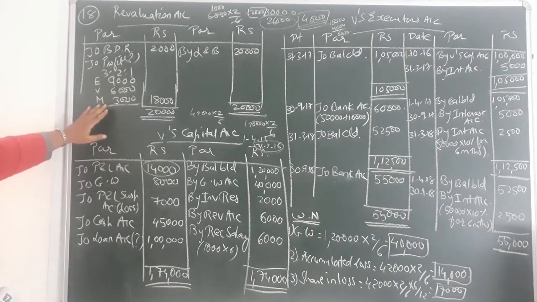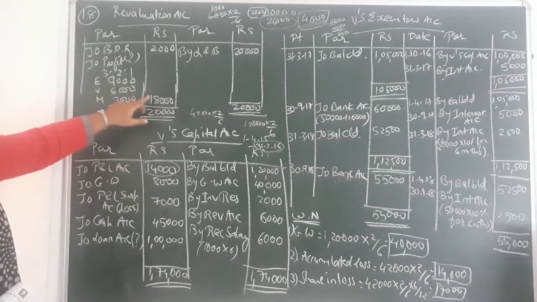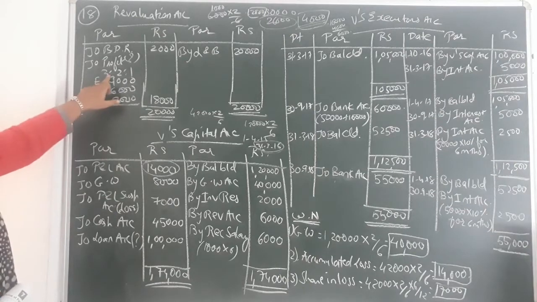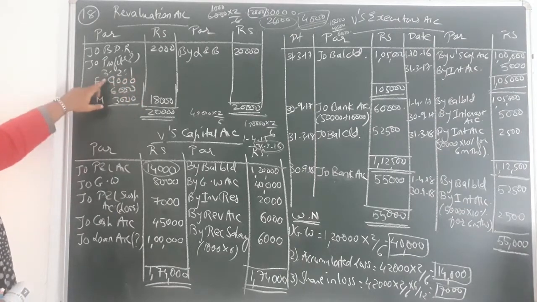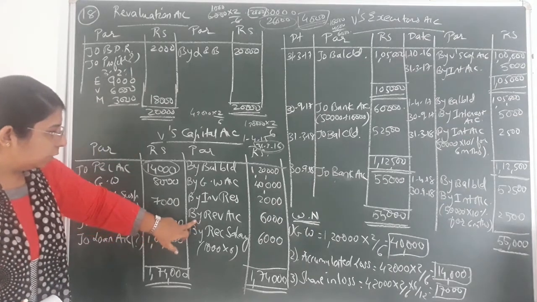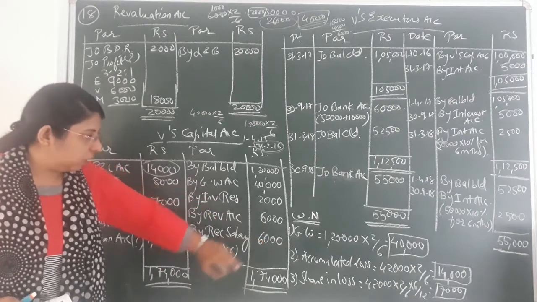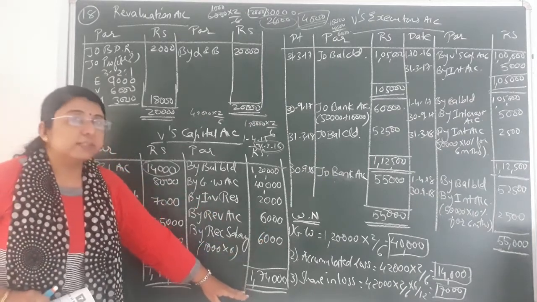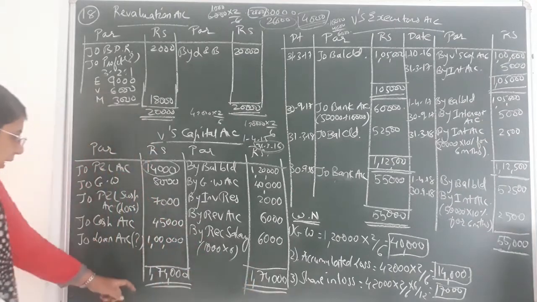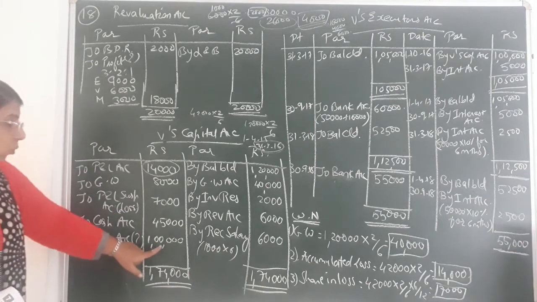When the revaluation account is closed, you can see 20,000, the credit side total is more. The difference would come to 18,000, which will be distributed between E, V and M in the ratio of 3:2:1. So it would come to 9,000, 6,000 and 3,000. Out of that, V's share from the revaluation account is rupees 6,000 in profit. So the total of the credit side of V's capital account comes to 1,74,000. After subtracting all the other entries, the difference would come to 1 lakh.